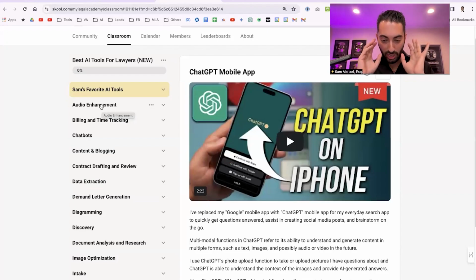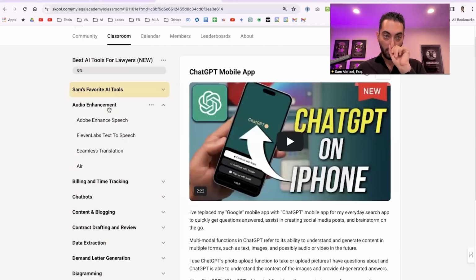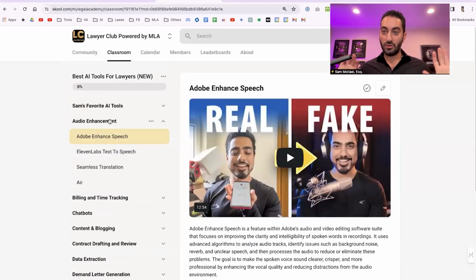That means whenever you have that problem or that need, that's where you go to the Classroom, you click on this and you're just like, hey, I need to optimize my audio. Is there an AI tool that could do that? So it's a resource. So, audio enhancements. Let me just share with you what exists.